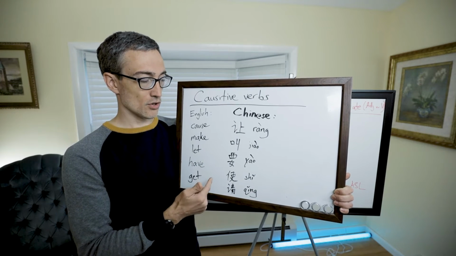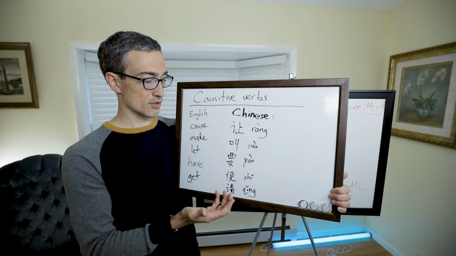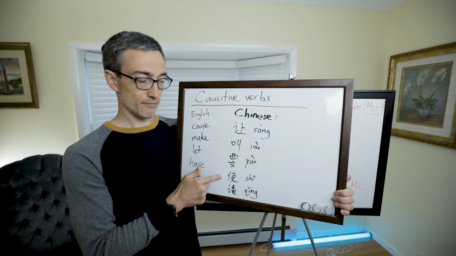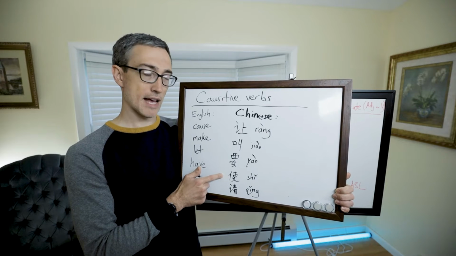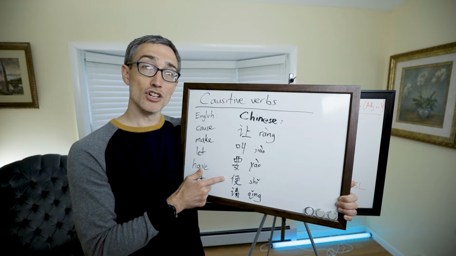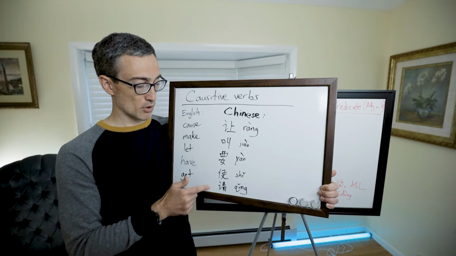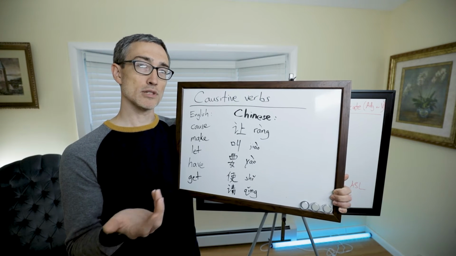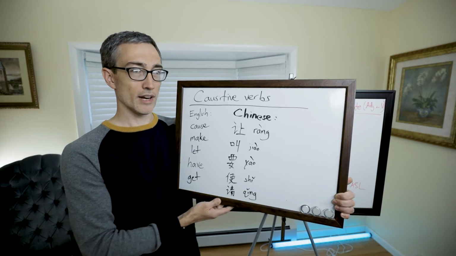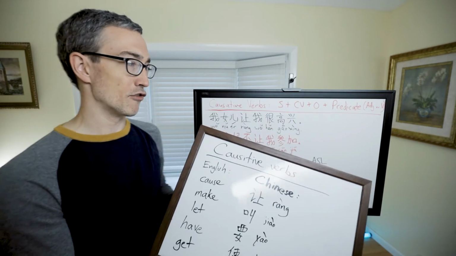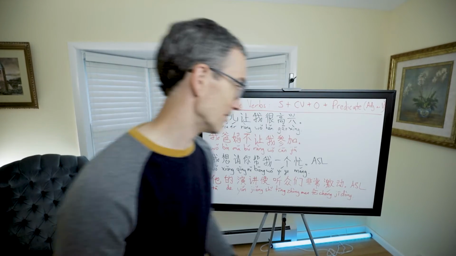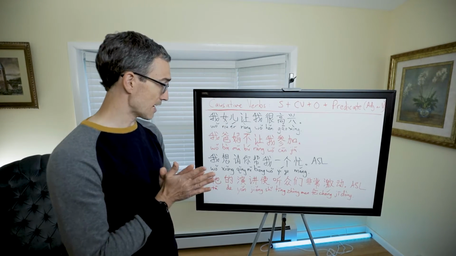Shi is also to make someone do something or cause something to happen. This one's more written and not so much spoken. I mean, it can be understood, but it's usually written and not spoken. And then we have qing, which means to request. It's the most polite of these, where it has more of a deferential feeling of requesting rather than forcing or making. Okay, let me show you a couple examples.